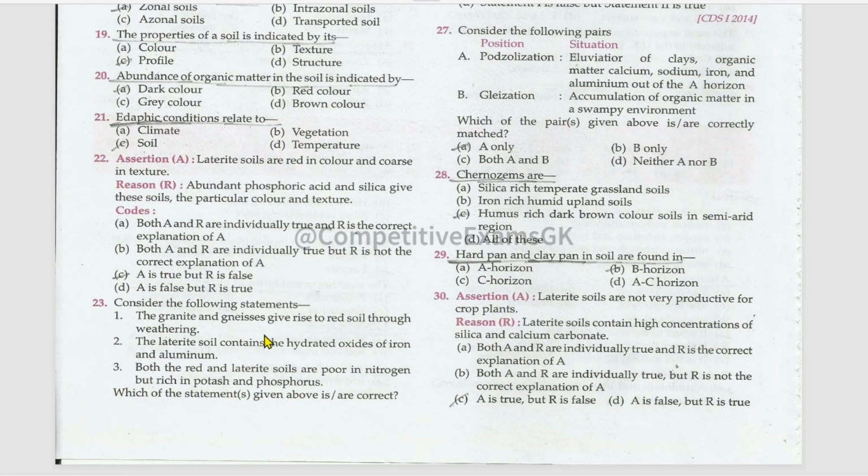The granite and gneiss give rise to red soil through weathering. True. The laterite soil contains the hydrated oxides of iron and aluminum. Second also true. Both the red and laterite soils are poor in nitrogen but rich in potassium and phosphorus. No, false. Mention that red and laterite soils are rich in which nutrients?